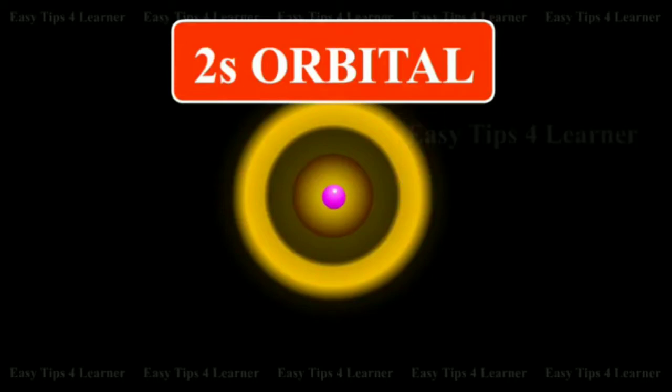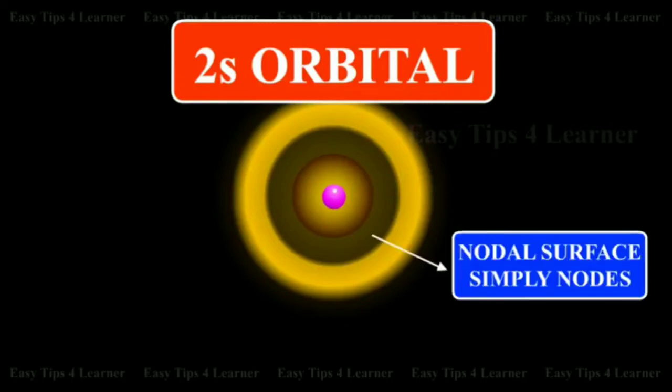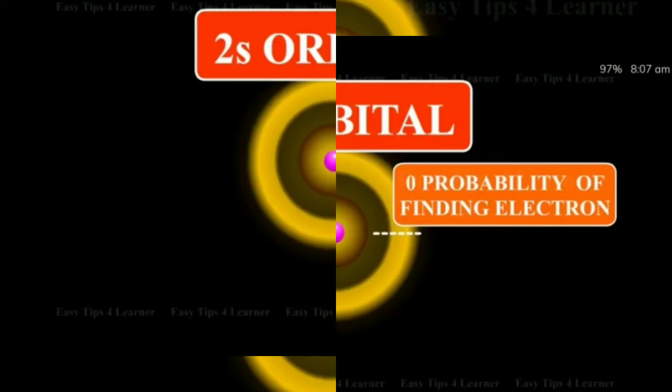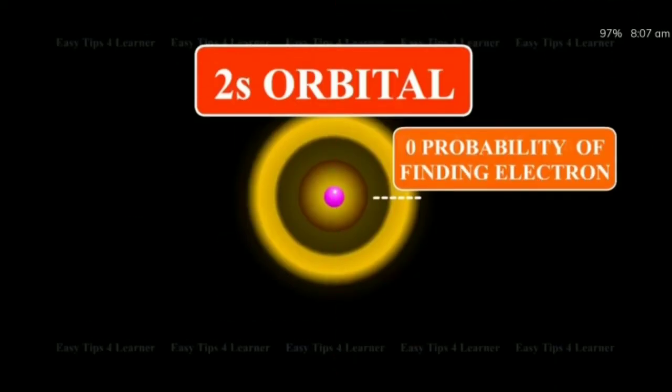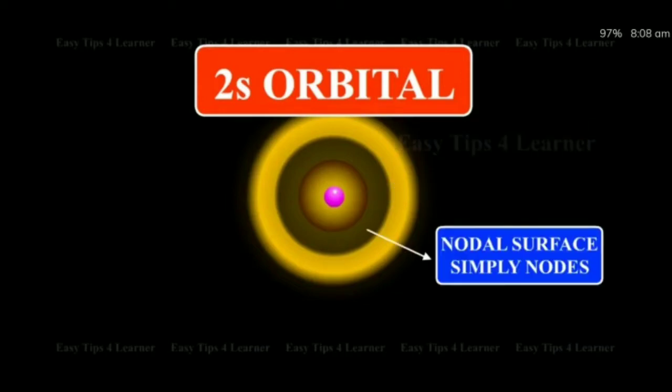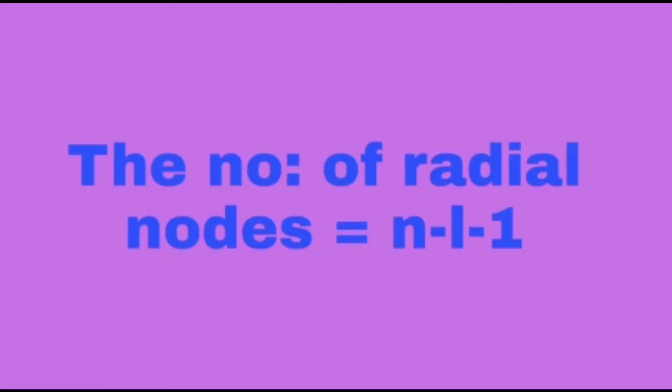Those surfaces are known as nodal surfaces, or simply nodes. In the case of s orbitals, all are spherical in shape, so these types of nodal surfaces or nodes are known as radial nodes. The number of radial nodes can be calculated by the equation n minus L minus 1, where n is the principal quantum number and L is the subsidiary quantum number. So, n minus L minus 1.